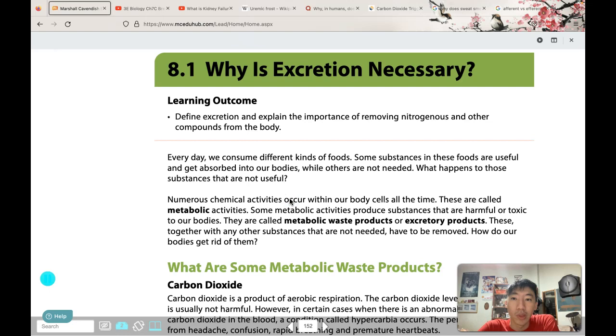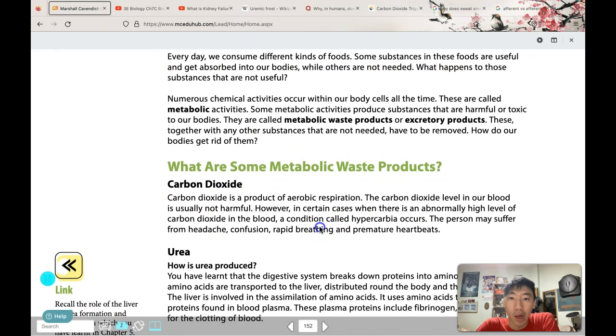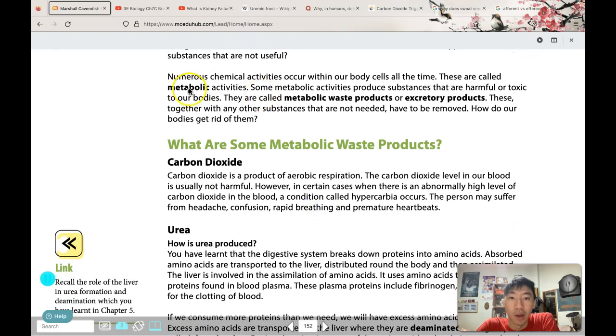Okay, learning outcome, we need to define excretion and explain the importance of removing nitrogenous and other compounds from the body. Okay, so we eat a lot of different food every day. Some of these foods contain substances that are useful, whereas some are not so useful. Our body also produces waste products during metabolism. For example, during respiration, we release carbon dioxide. These are called metabolic waste products or excretory products, and our body will need to remove these products.